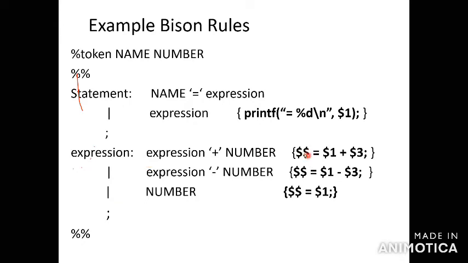So the $$ indicates the header. What is the header for this production? This grammar's expression. So $$ indicates expression. This is the meaning used in Yacc programs. So you don't need to write the expression itself. As per the expression, you have to convert the rules into the given section, that is the translation rule section. So according to this, you have to write.